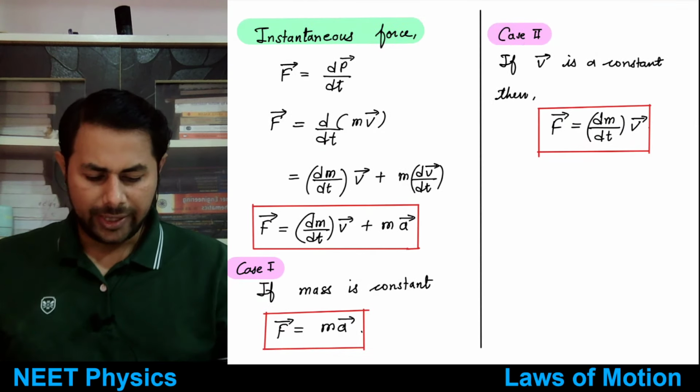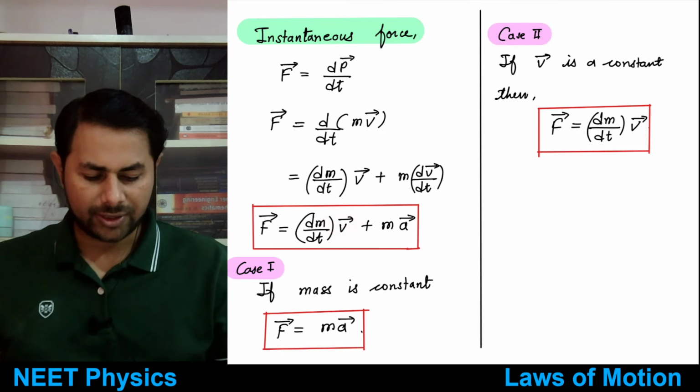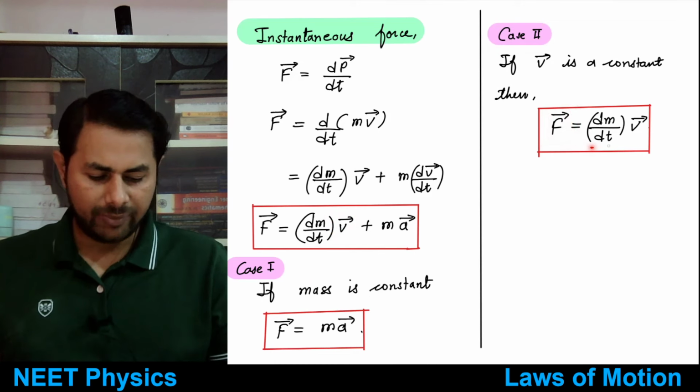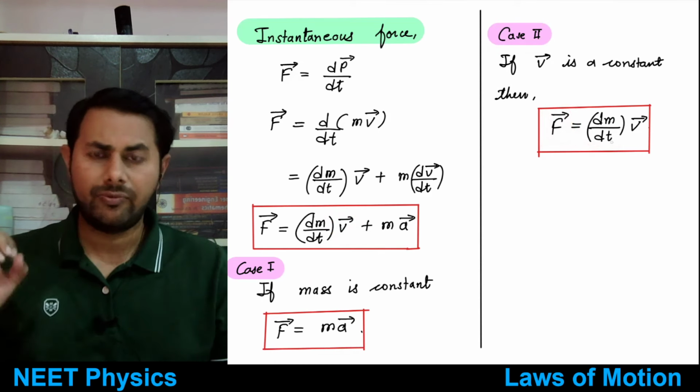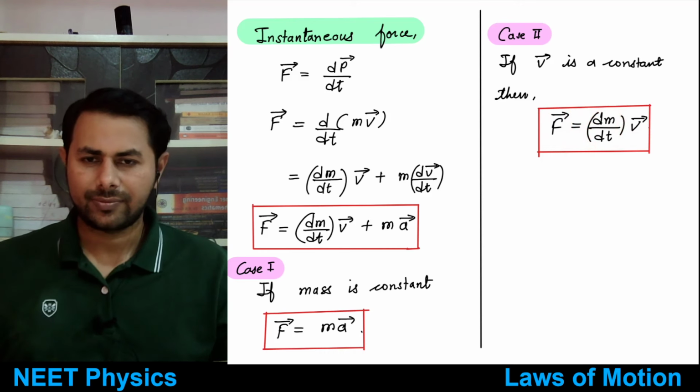Okay, and the second case is if velocity is constant. If velocity is constant, then f bar is equal to dm by dt, since mass is changing, multiplied by v bar. Right? Is this clear, everyone?